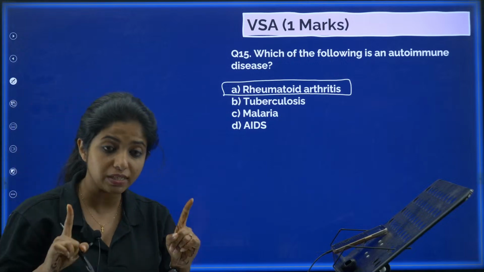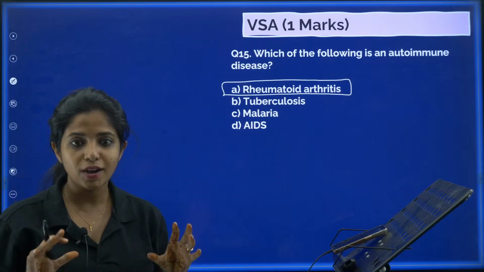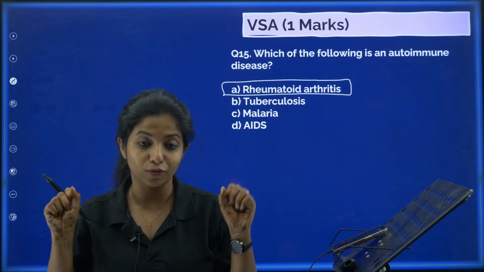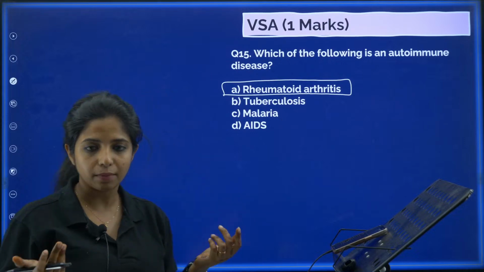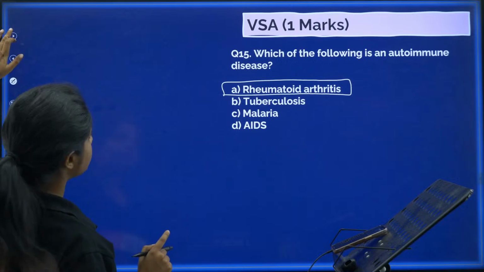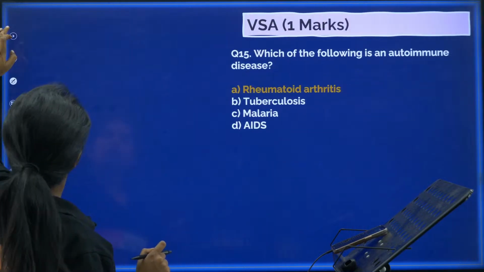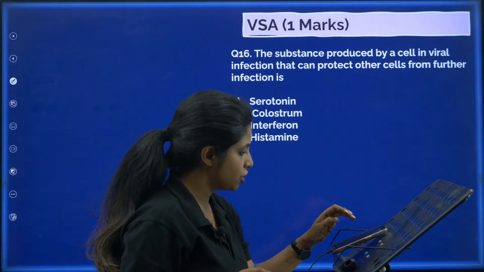Autoimmune disease. Again I am telling you, it's when our body is not able to understand what is foreign and what is our own cells, and they keep on killing both. And when they kill their own cells, obviously it will be causing some damage. So rheumatoid arthritis is one disease like that. Cool? It's not malaria. Malaria is caused by a pathogen. Next question, 16th question. Chalo.